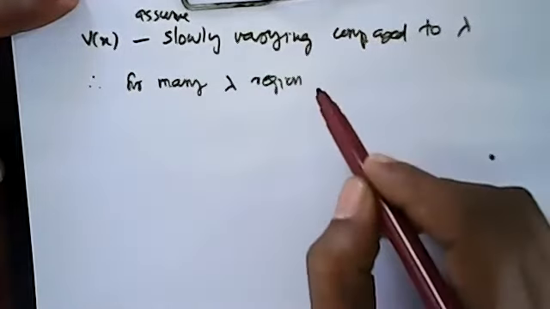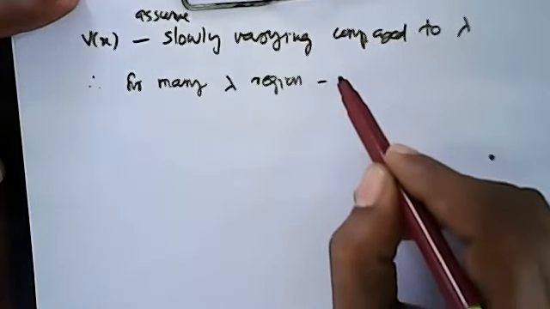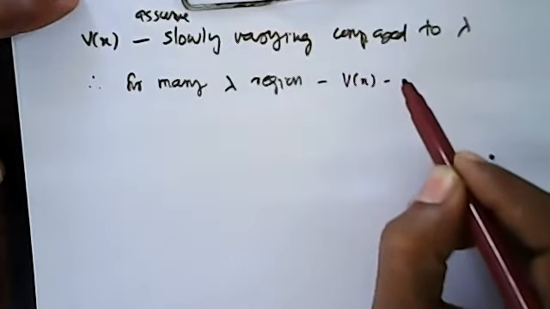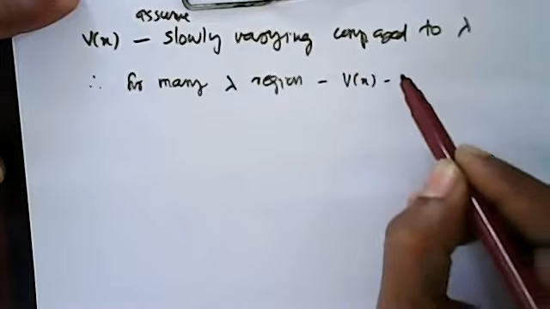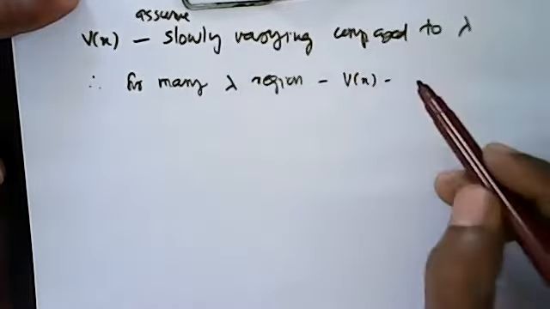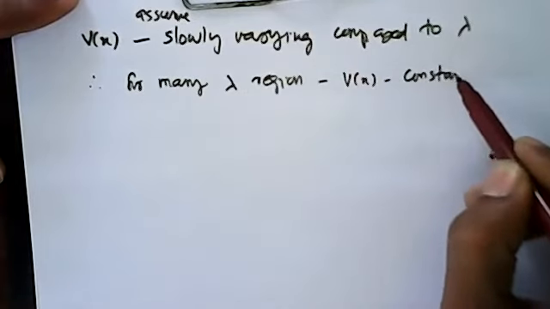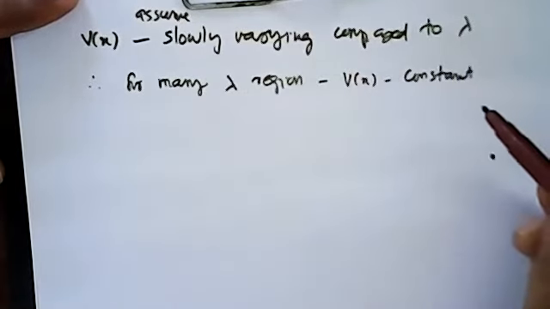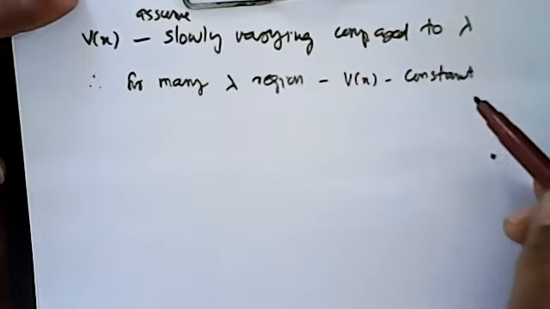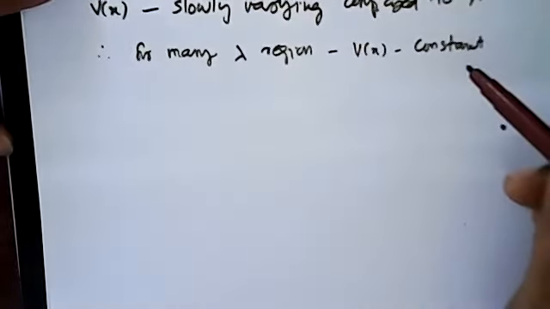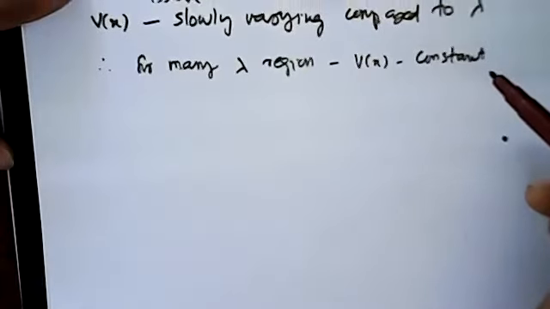So in that region, V of x is almost constant because lambda is very small. So we can safely assume that V of x is constant, but slowly varying, that is the idea. Very slowly varying.